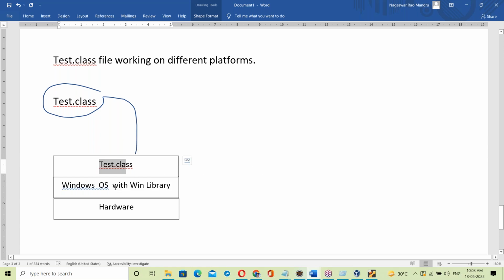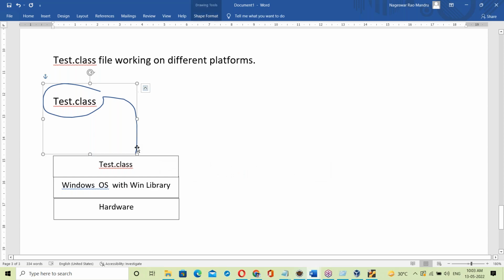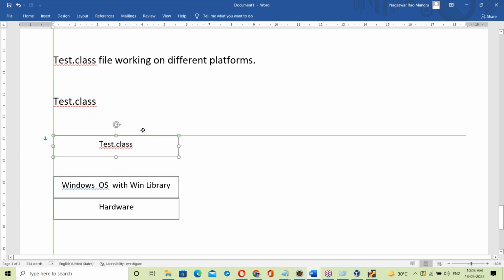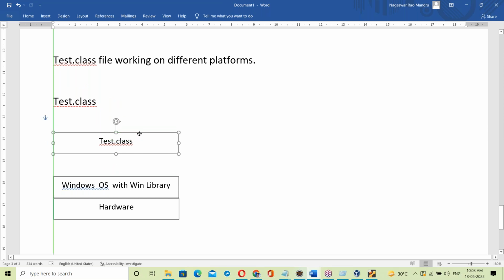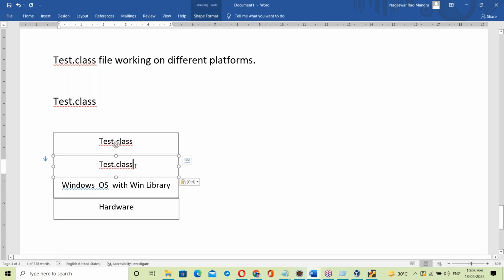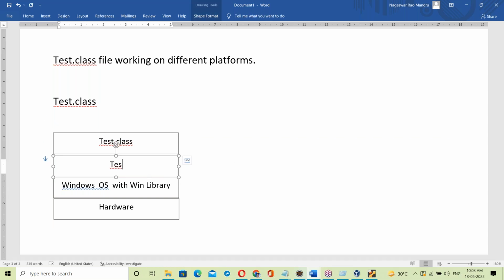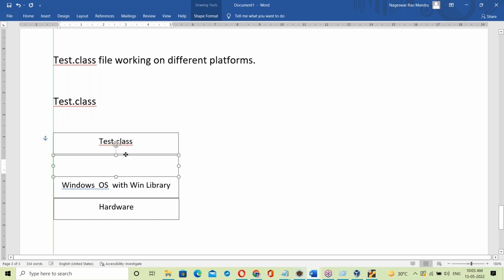This Test.class file has to link with the Windows OS library here. Yes, we will link it. Between Test.class file and Windows OS library, one more layer comes into the picture.